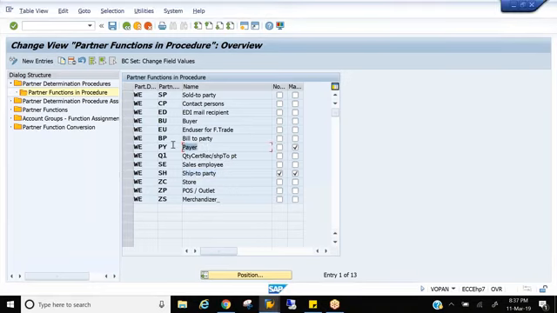Right? This is a scenario they very frequently ask in interviews. This is the same scenario. If this is the partner function, then I want another partner function to be mandatory. So what you do, you just insert that and make it mandatory. That's it. Right?